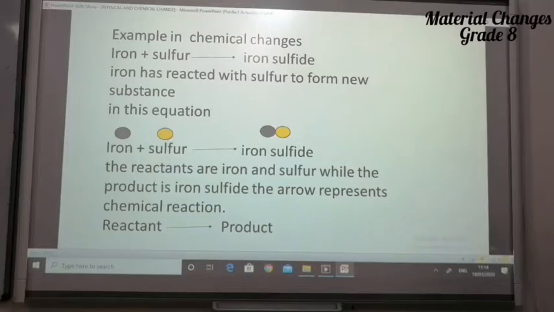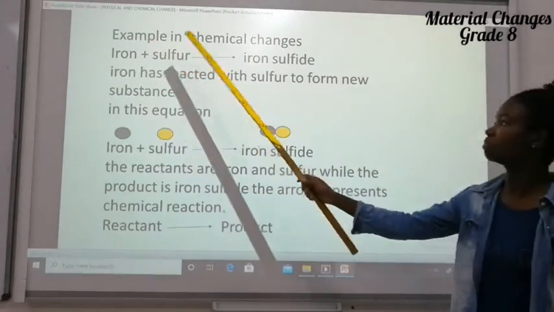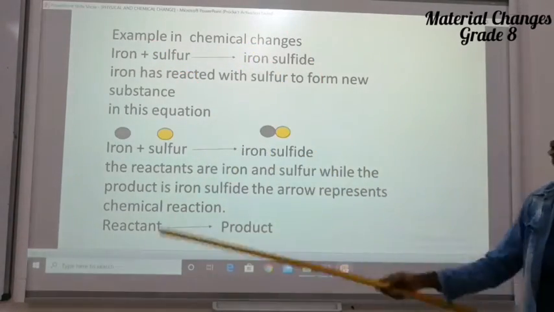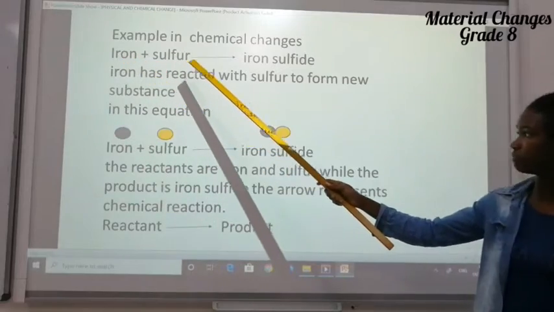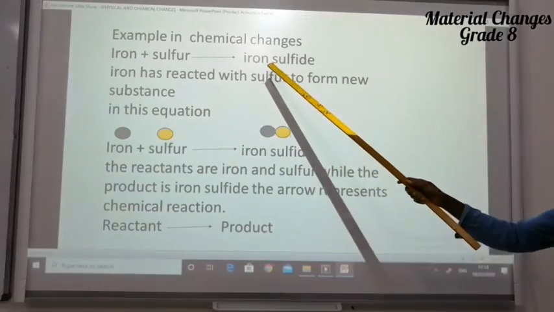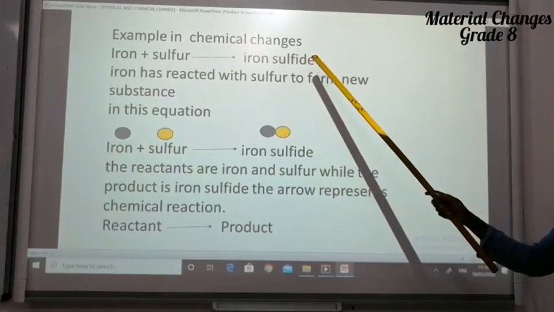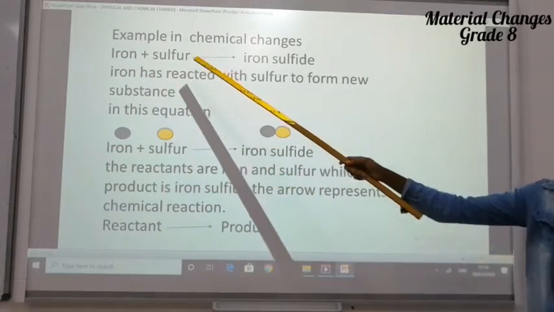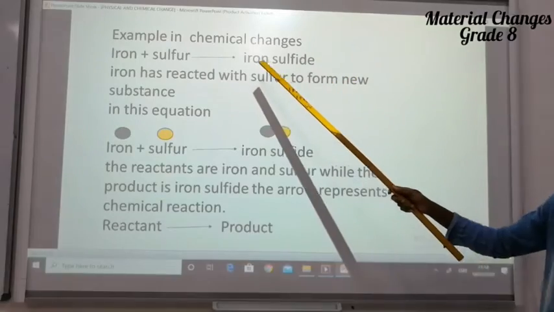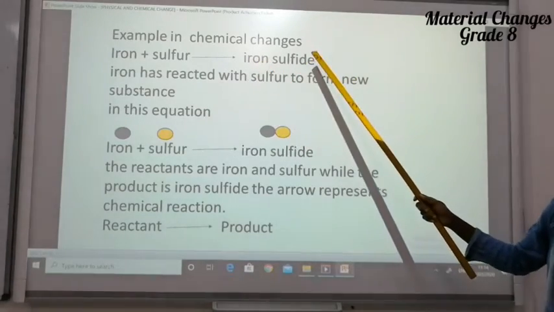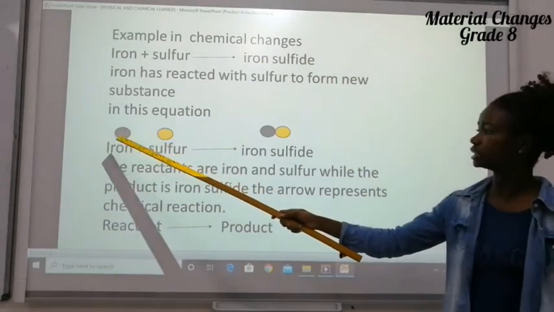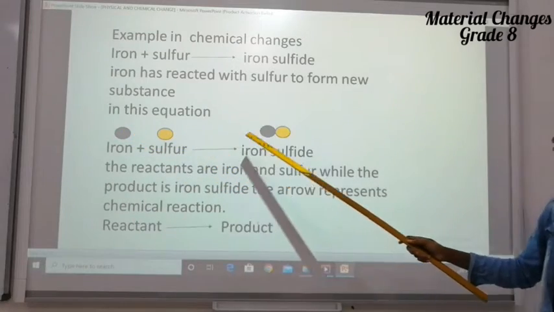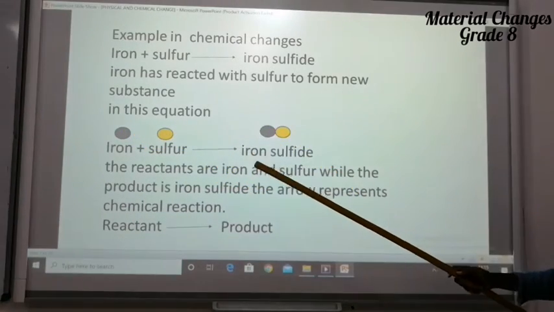But before we go there, this is an example of chemical change. When we add iron plus sulfur, it gives a new substance, iron sulfide. It means that iron has reacted with sulfur to form a new substance, iron sulfide. This is the equation. This is iron, this is sulfur. When they are both added, a new compound is formed.